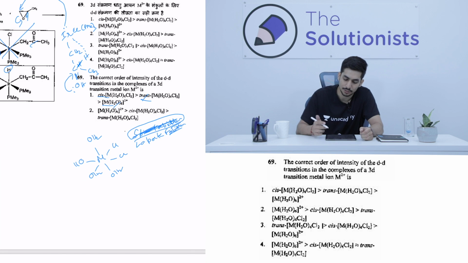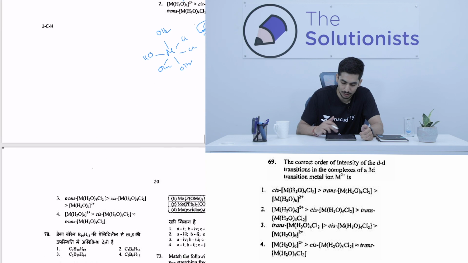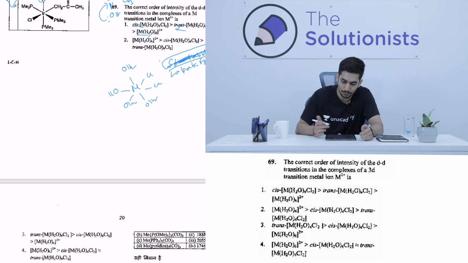Now you check out the options before solving, whether trans is more or the simple metal is more. You go with the options. Now you see that in all the 4 options there is only one option with cis having the highest d-d transition. So definitely the answer is option number 1. Okay.